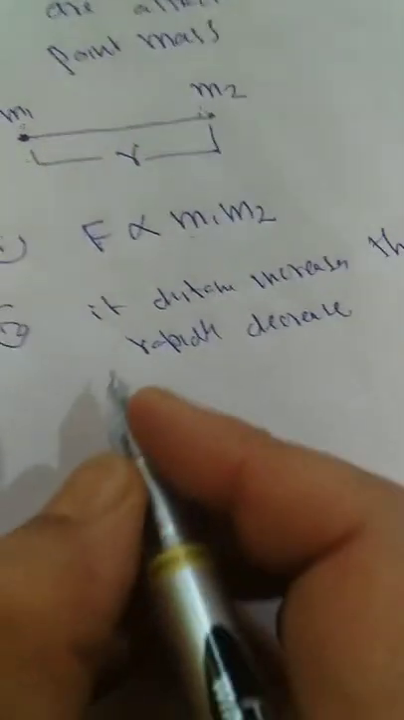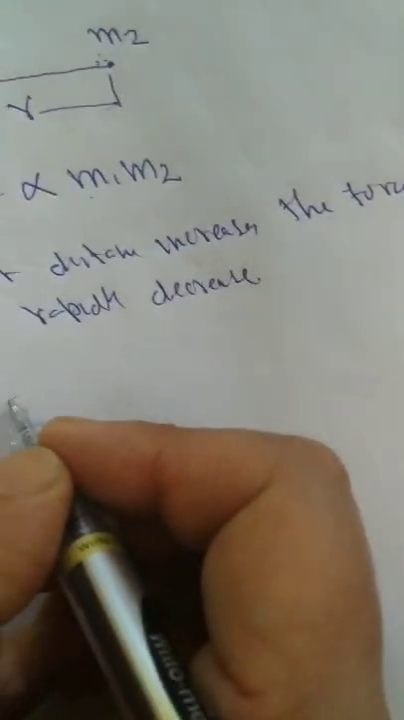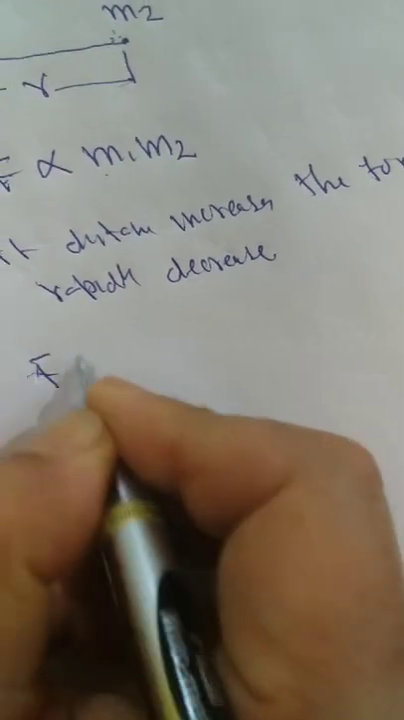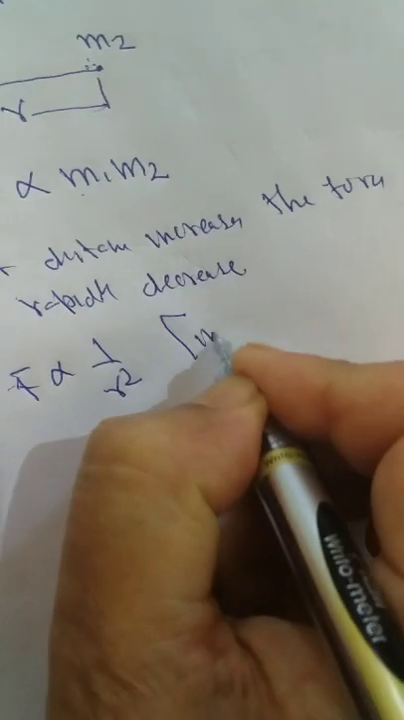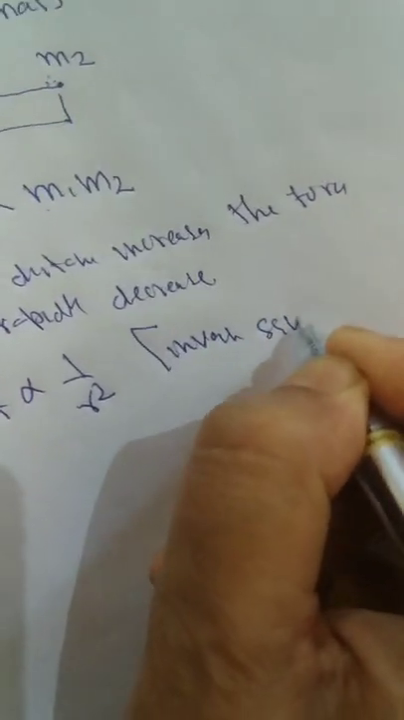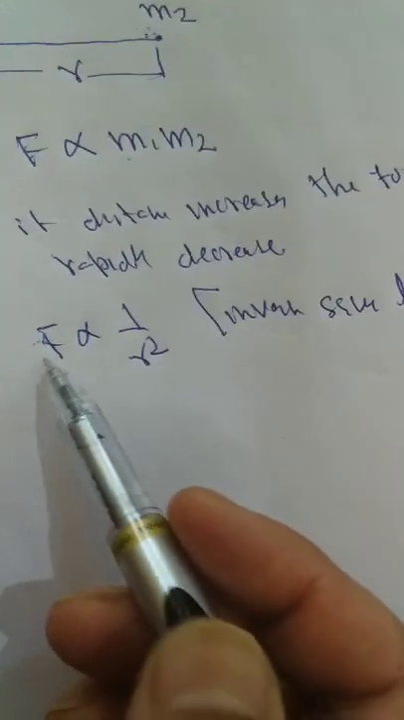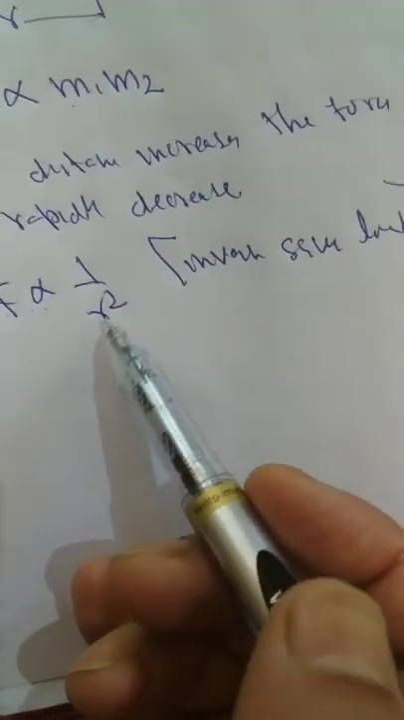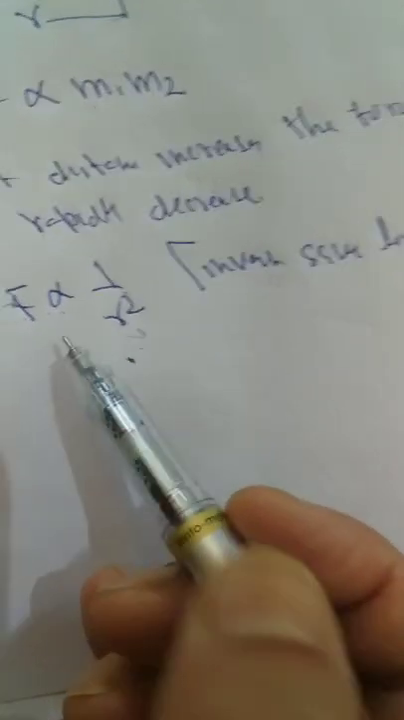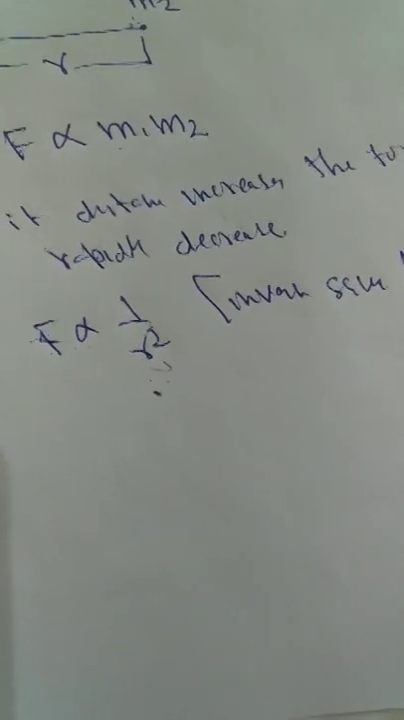How can we write mathematically that the force rapidly decreases? We say the force is proportional to 1 by r square. This is a famous law, called the inverse square law. This is how we represent mathematically a force that is rapidly decreasing. We can write it in the form of the inverse square law: F is proportional to 1 by r square. It is the inverse of the square of the distance.